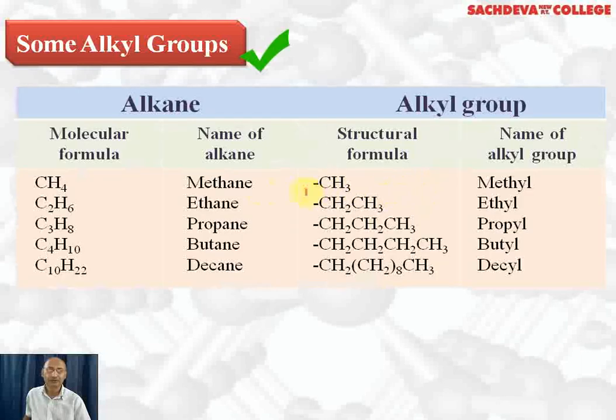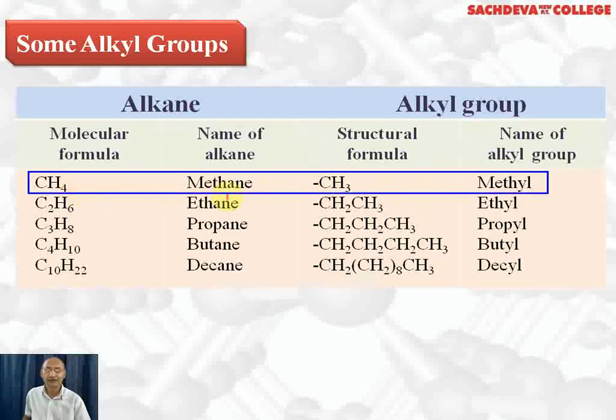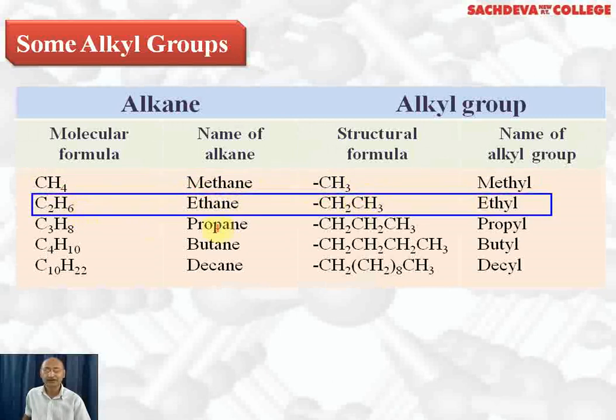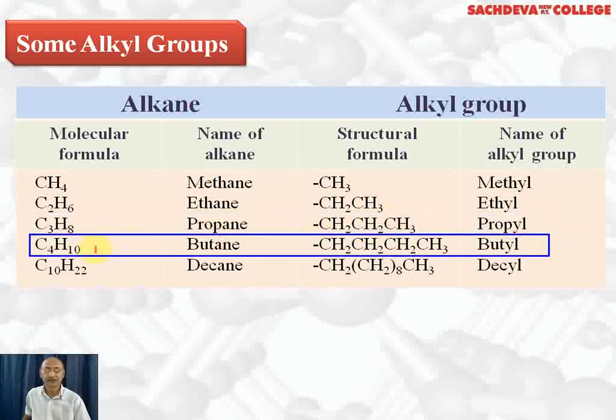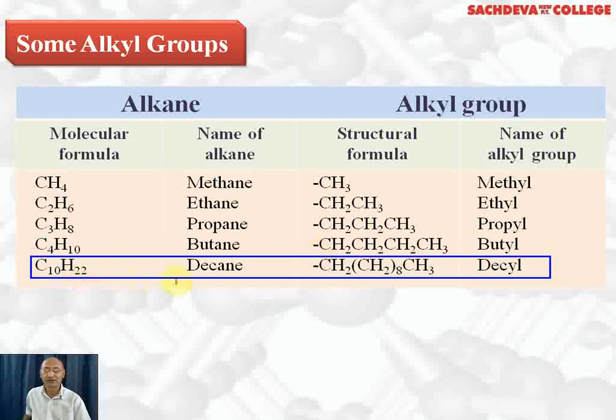How do we derive the names of some alkyl groups? CH4 is methane, so if we remove one hydrogen, we get the methyl group. C2H6 is ethane, if we remove one hydrogen, we get the ethyl group. C3H8 is propane, if you remove this hydrogen, we get the propyl group, which is also called normal propyl group. C4H10 is butane, if you remove a terminal hydrogen, we get the normal butyl group. And C10H22 is decane, if you remove a terminal hydrogen, we get the decyl group, or normal decyl group is more accurate.